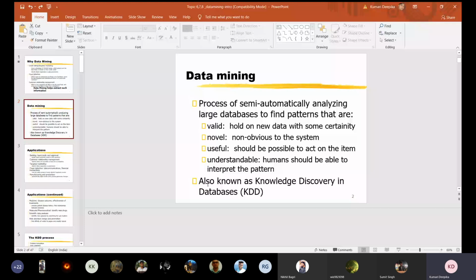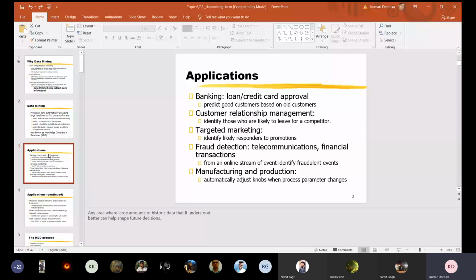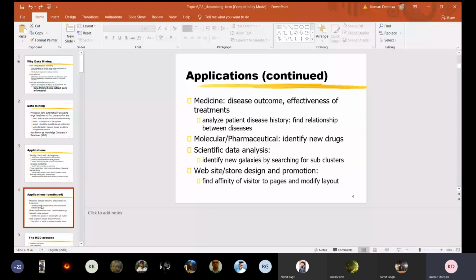Applications: banking, loan and credit card approvals, predicting a good customer based on old customers, customer relationship management, targeted marketing, fraud detection, manufacturing and production. Medicine: disease outcome, effectiveness of treatment, molecular and pharmaceutical work, identifying new drugs, scientific data analysis, website, store design and promotion. In medicine, the disease outcome or effectiveness of treatment.